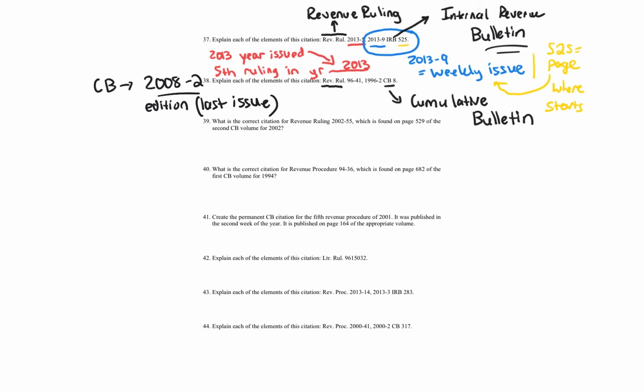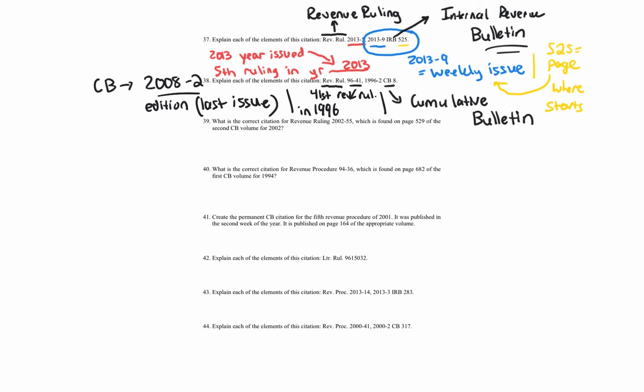Let's also talk about the 96-41. The 2013-5 and 96-41 translate, but you might be wondering, why is it 2013? Why isn't it 1996? So this is 1996. This is the 41st rev ruling in the year 1996. So we saw above the 2013-5, that was the 5th ruling in the year 2013.